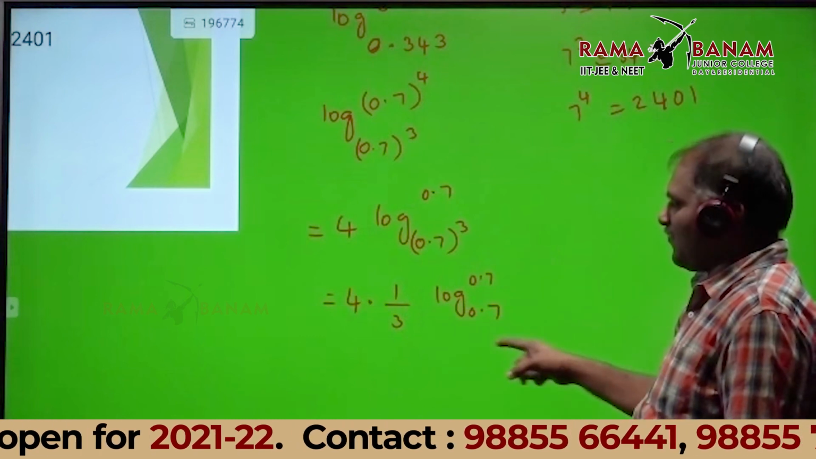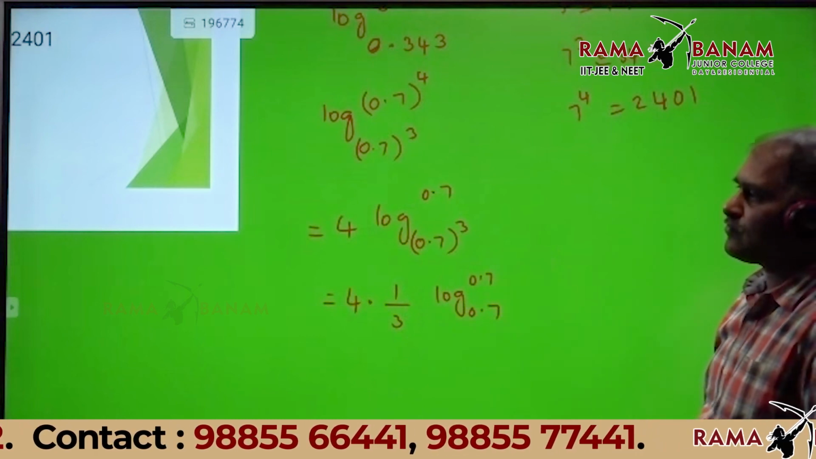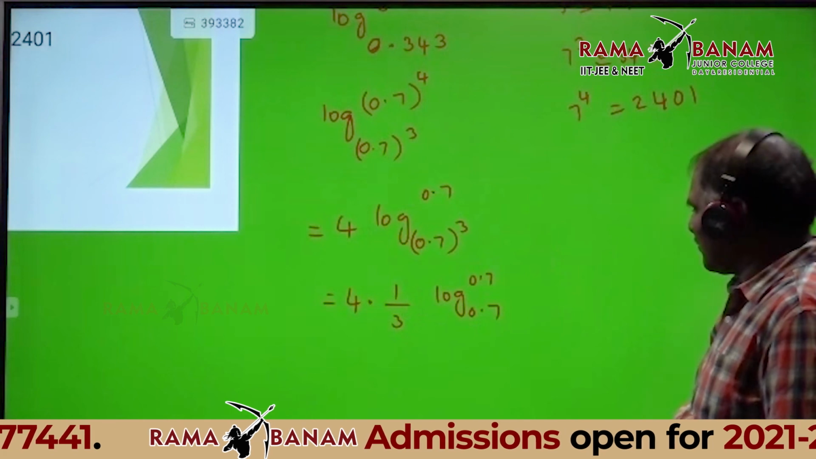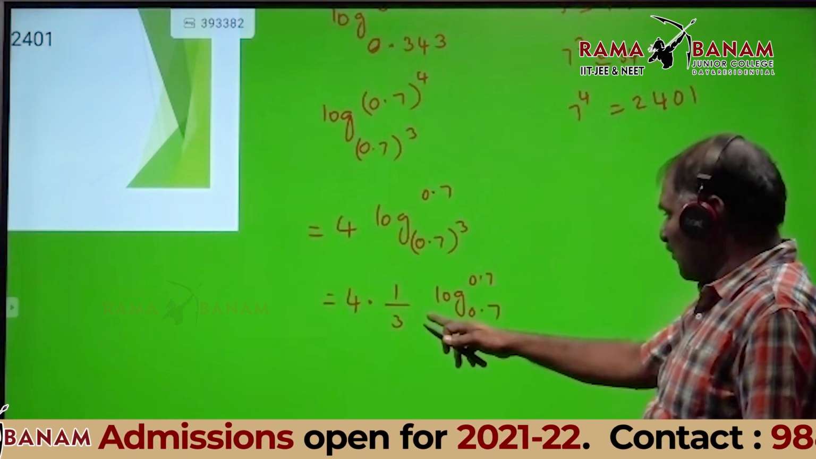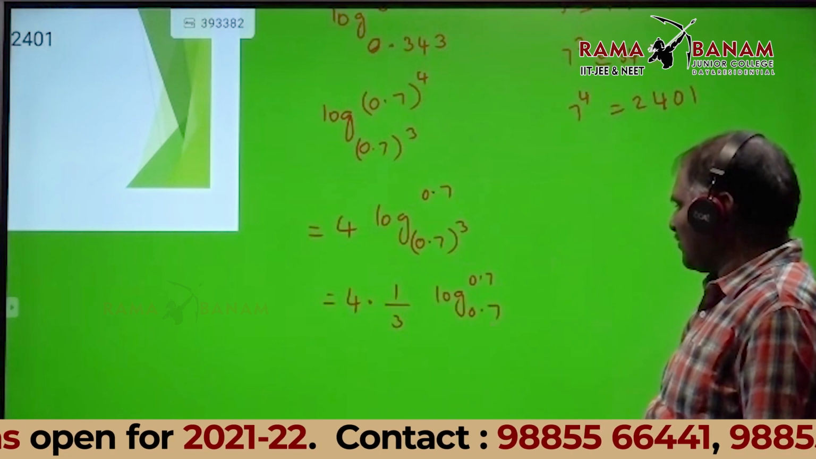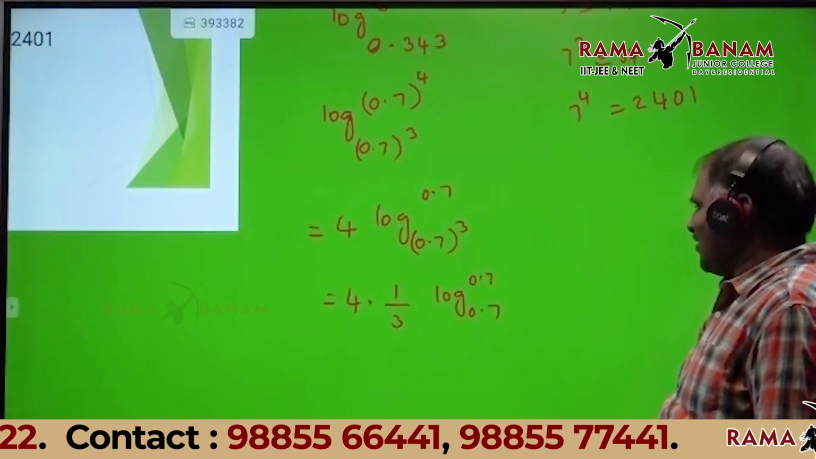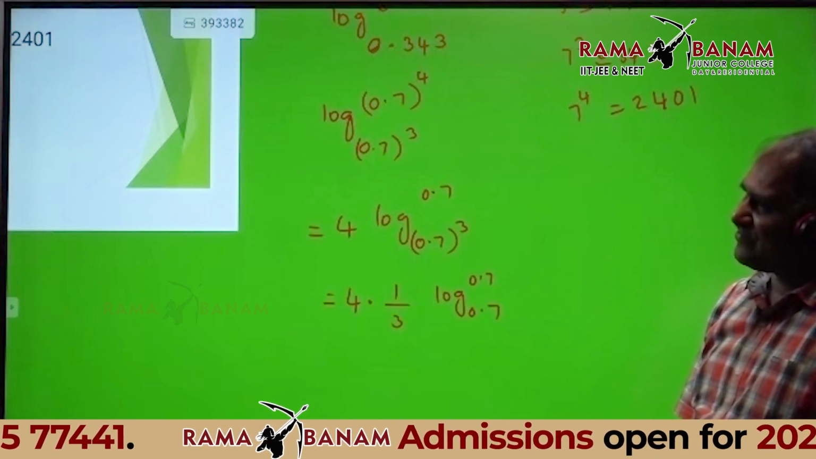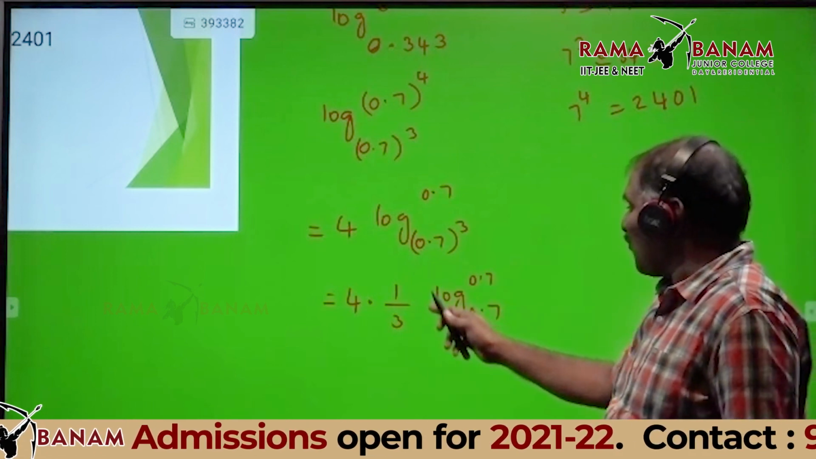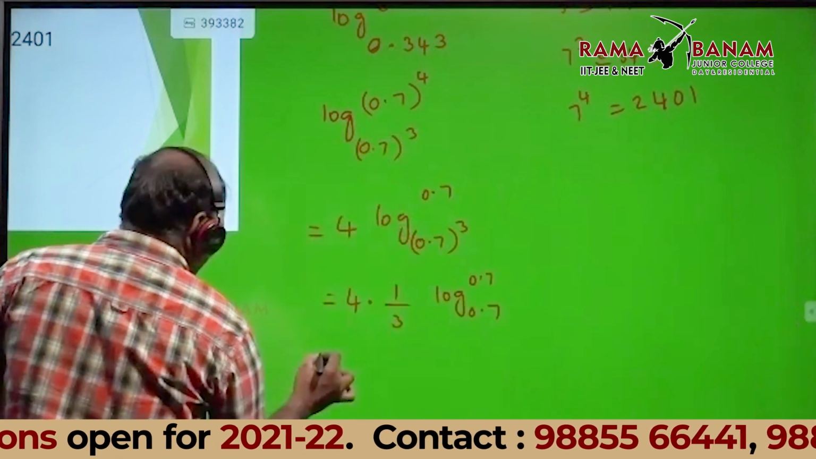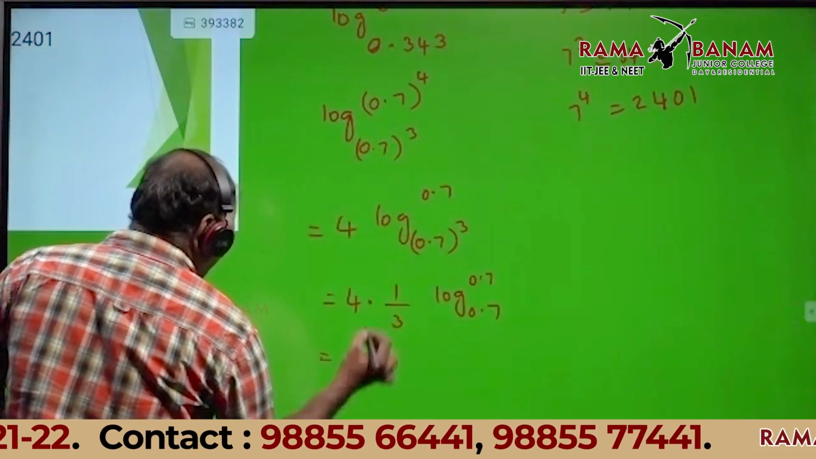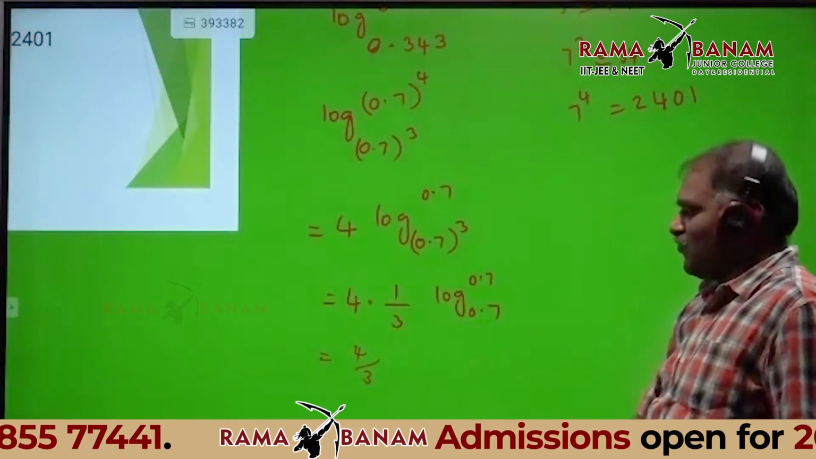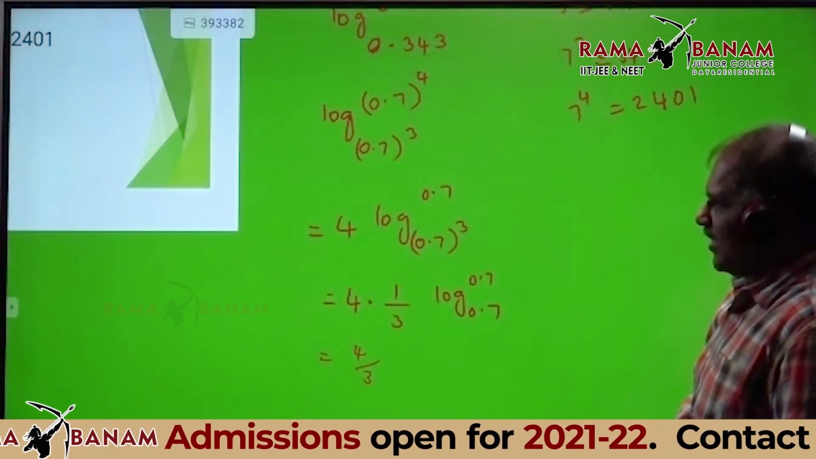What is this logarithm value? 4 into 1 by 3 log 0.7 base 0.7. Then base and power are the same. What is the logarithm value? Log 1. This value is 1. Therefore, what do you get? 4 into 1 by 3. What is that value? 4 by 3. Any doubt?